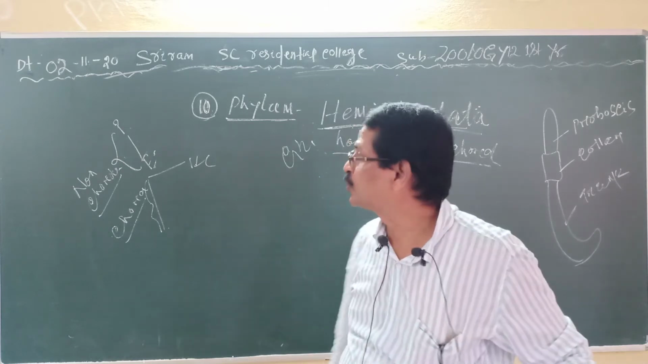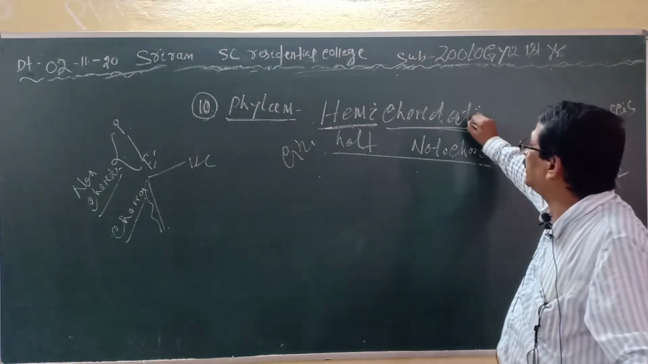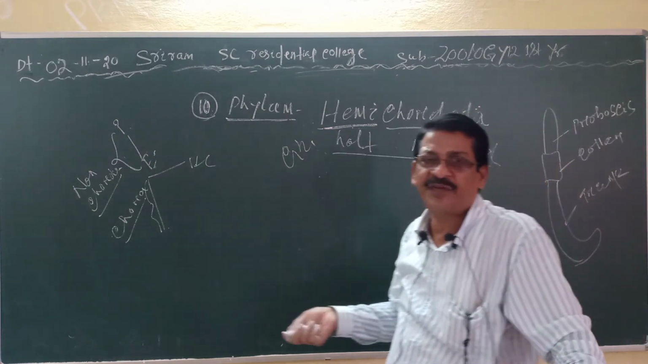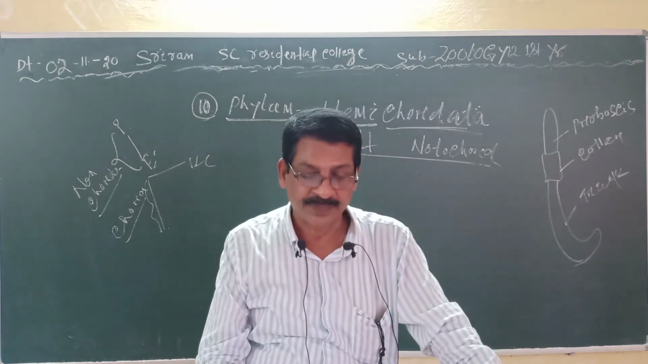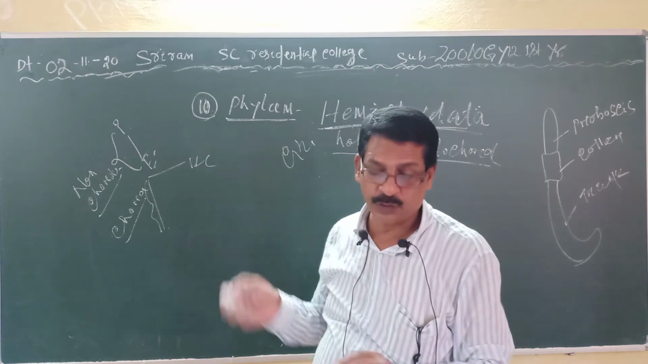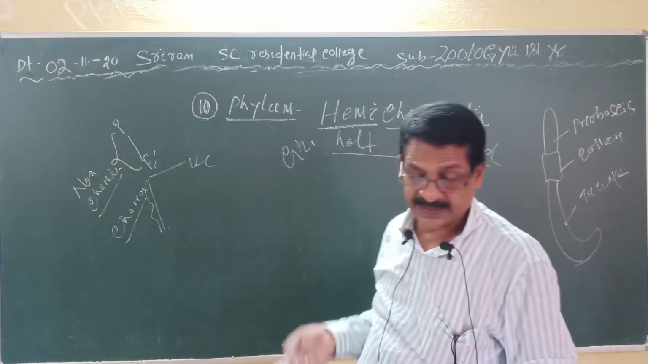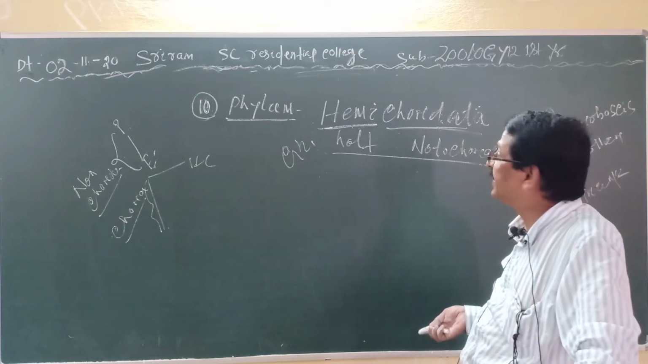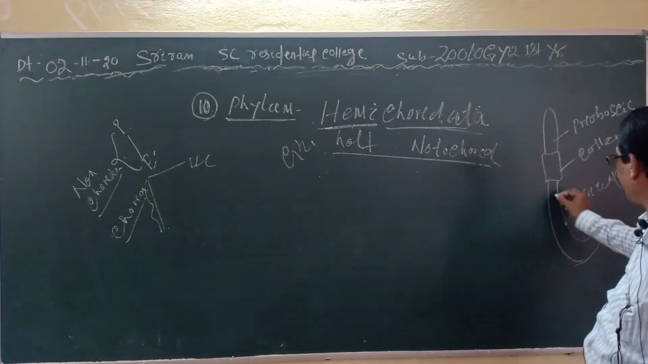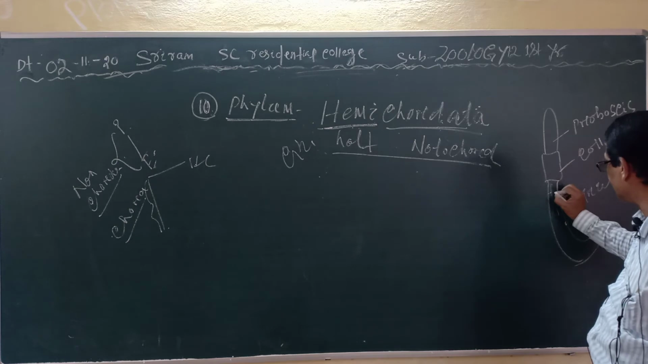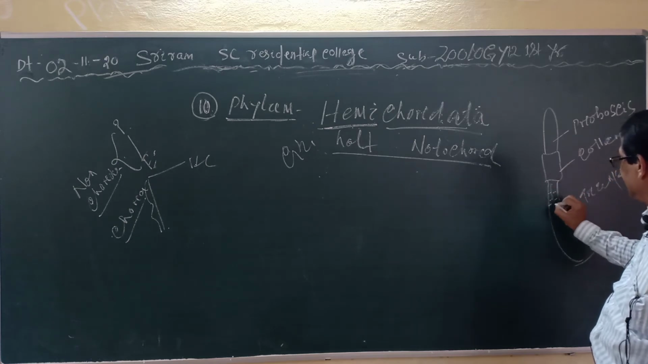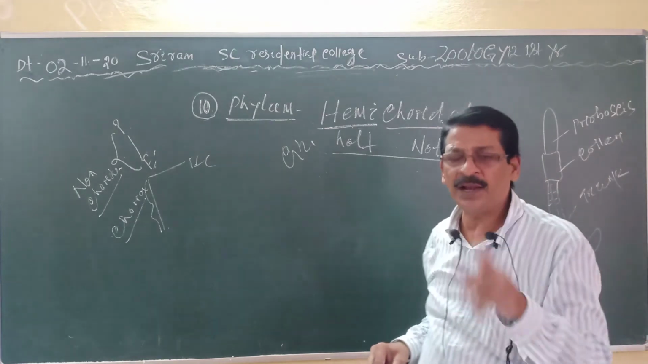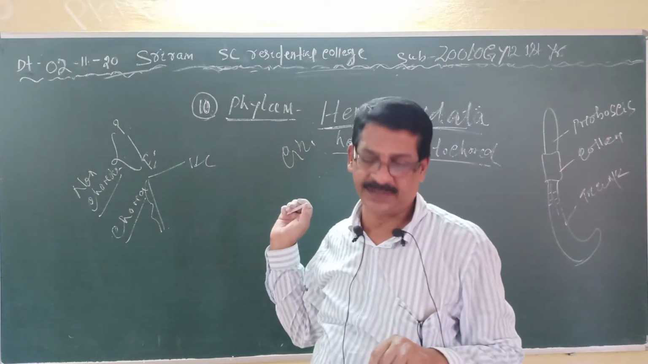Here, some of them lead a solitary life and some a colonial life, and the body is divided into three parts. Another characteristic is the presence of one or more pharyngeal gill slits. Here you will find the pharyngeal gill slits are present. This is the only chordate character found in these animals.